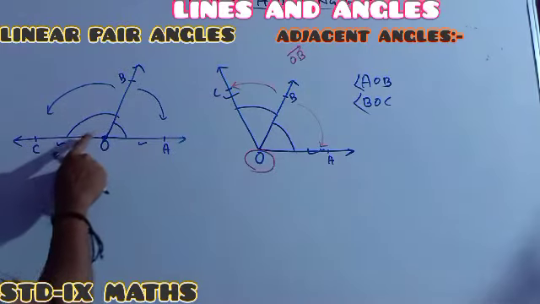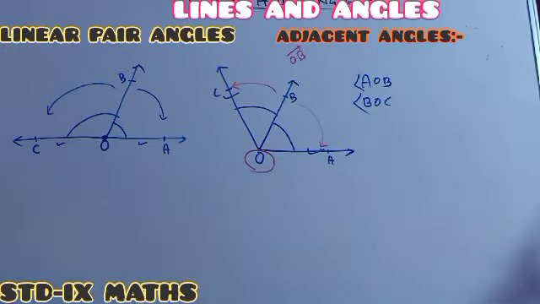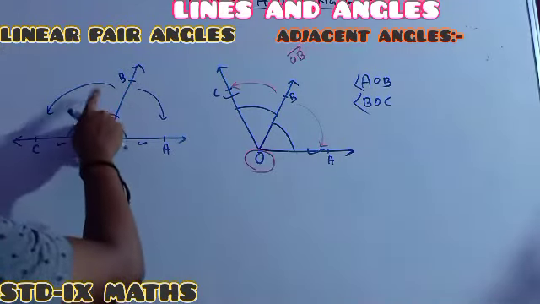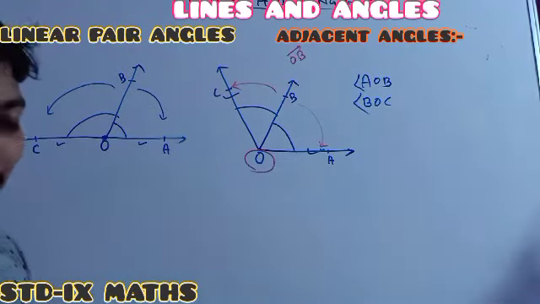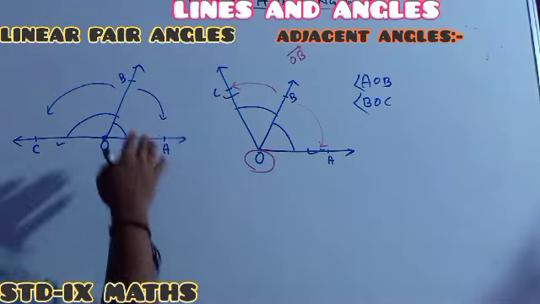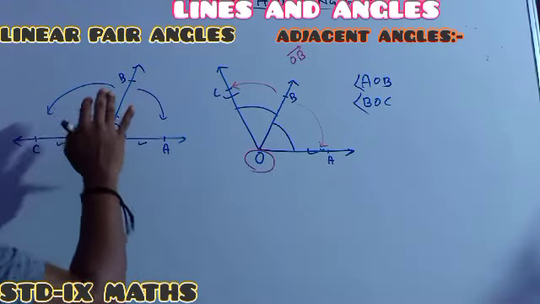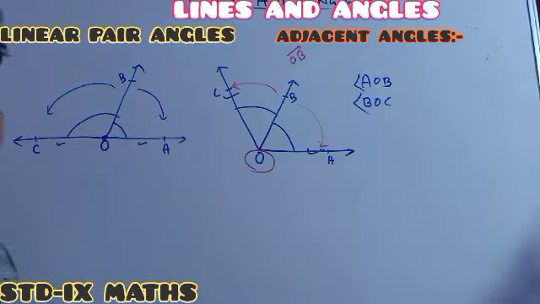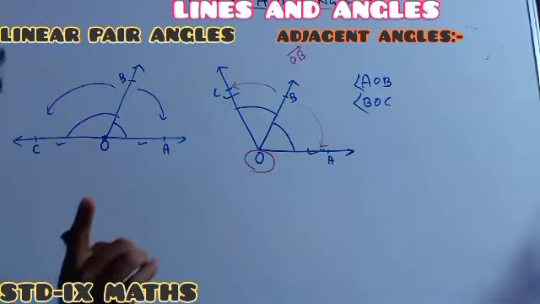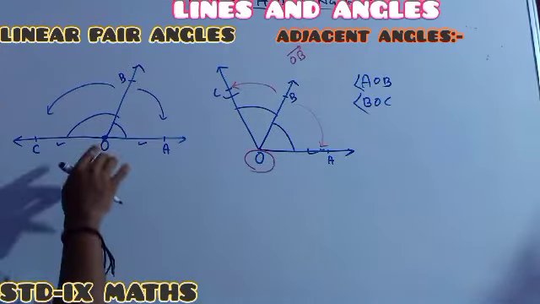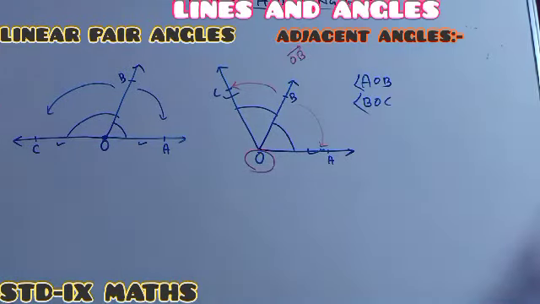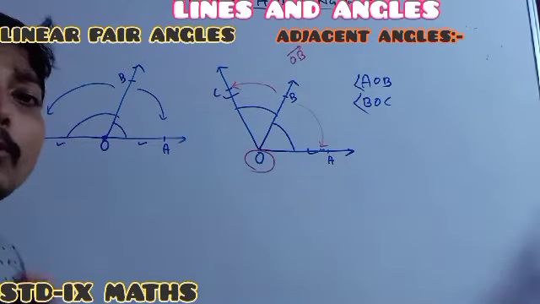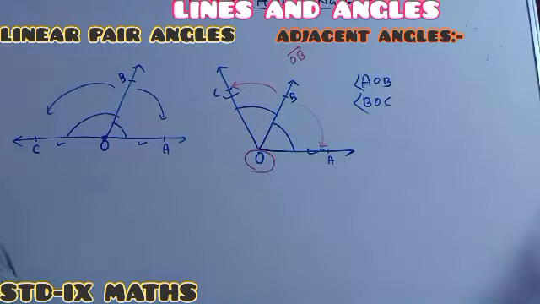Whenever the non-common arms lie in a single line, then the two adjacent angles we can call linear pair angles. Two adjacent angles we can call a linear pair whenever the non-common arms are opposite to one another. Perfectly understood?